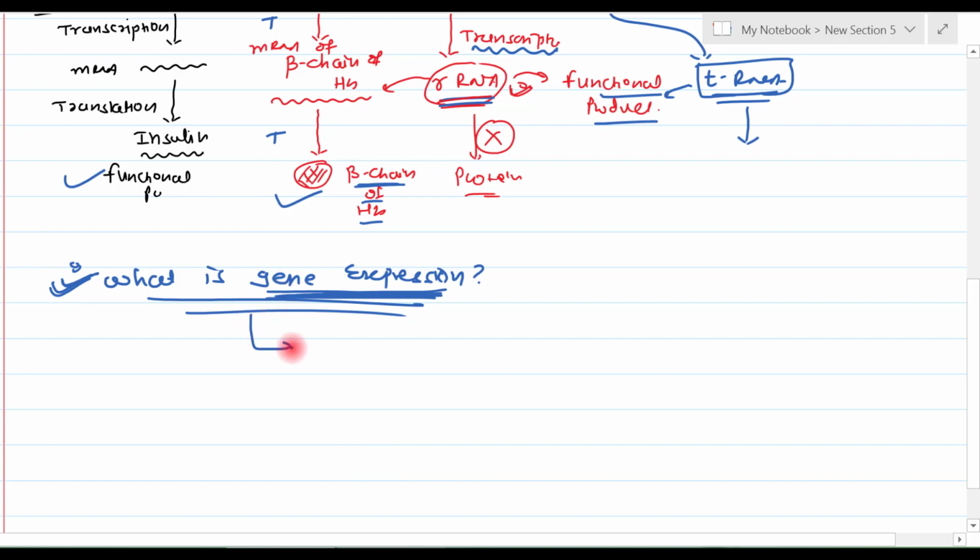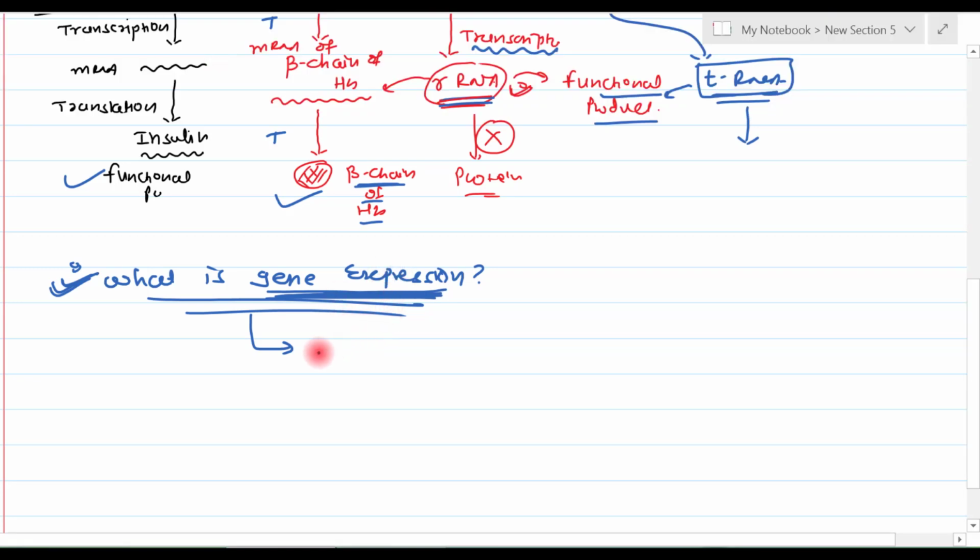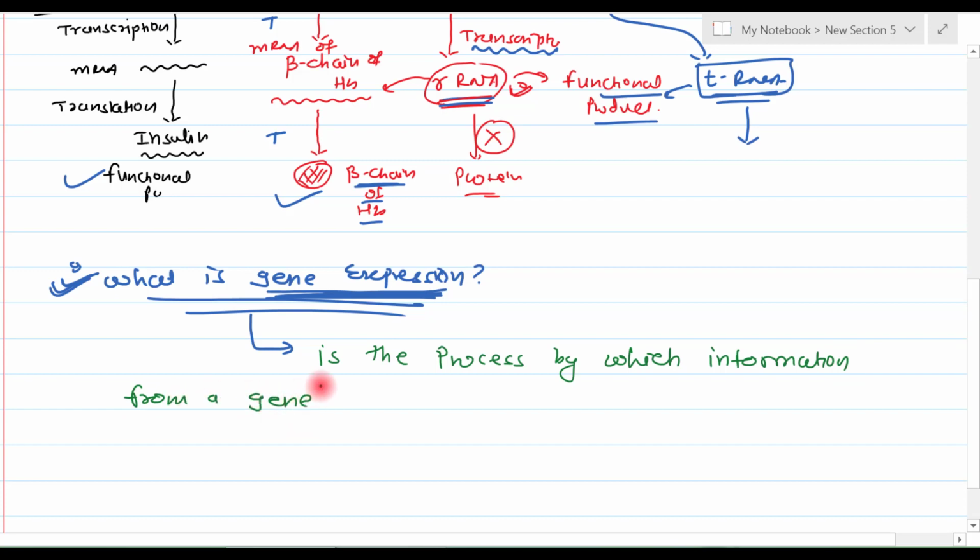Let me write the definition of gene expression. What is gene expression? Gene expression is the process by which information from a gene, and gene is the piece of DNA, is used in the synthesis of a functional gene product.